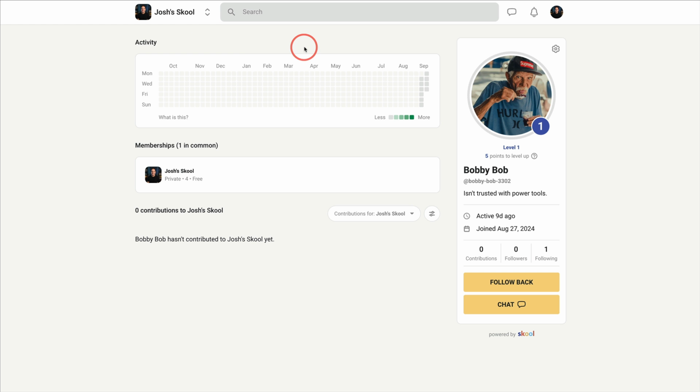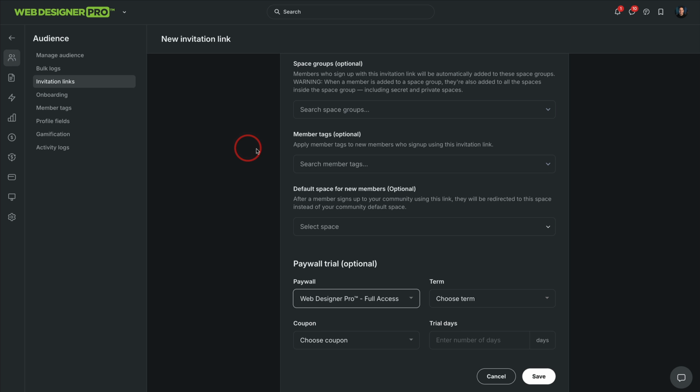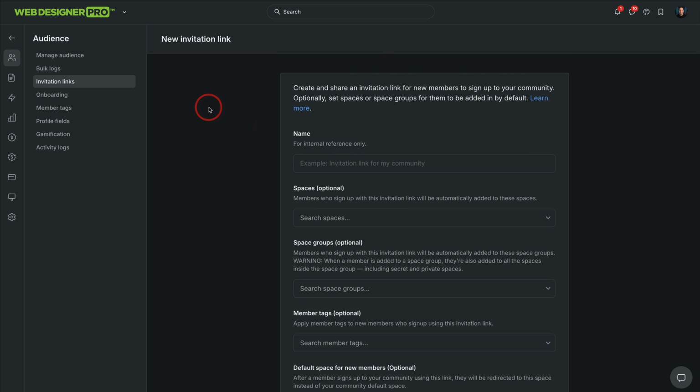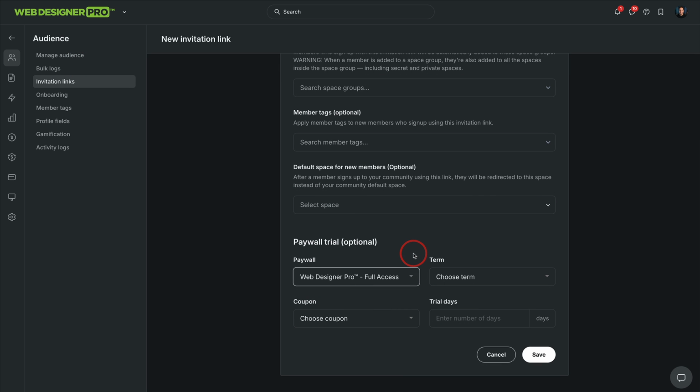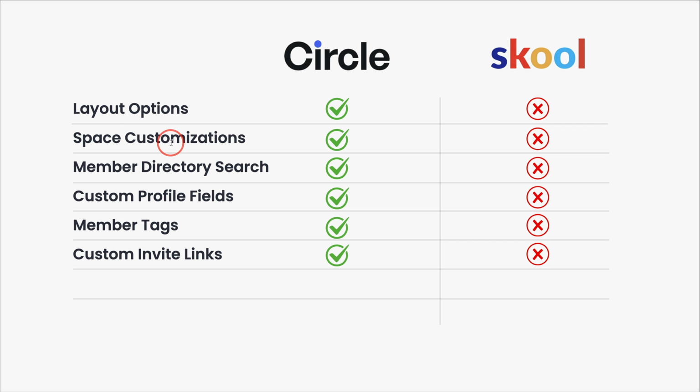You can't do custom invite links like that with Skool. I do this all the time. I have new invitation links for students who join my courses outside of Pro. They get an invite link. They don't just get a link to the sales page. They get an invite link in an email that says like, join Pro here. You can get a free trial in some cases, and it's been a game changer for me. So custom invite links, yay on Circle, nay on Skool.